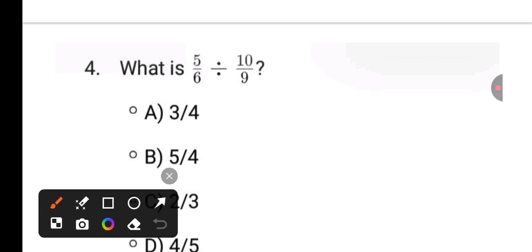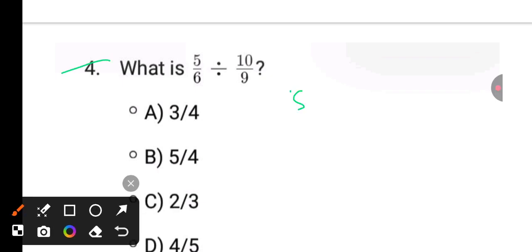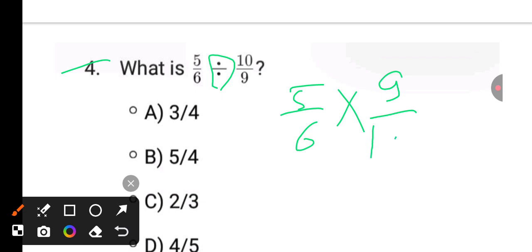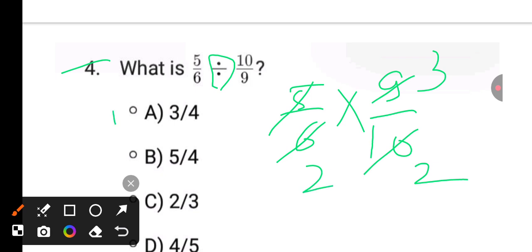But how to do in shortcut? See, it is 5 by 6. Here sign is divided by. Divided by becomes multiplication. And 10 by 9 becomes 9 by 10. Okay, this is the short way. It is 2 times. It is 3, 3, 3, 2. Again it is 3 by 4.